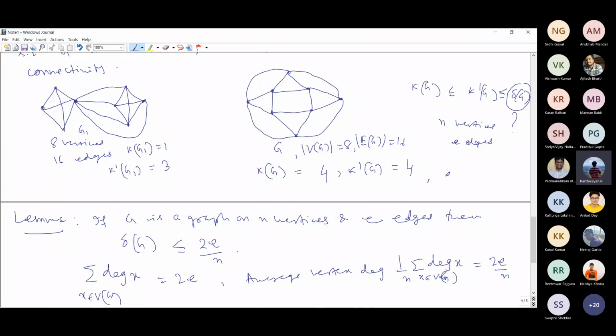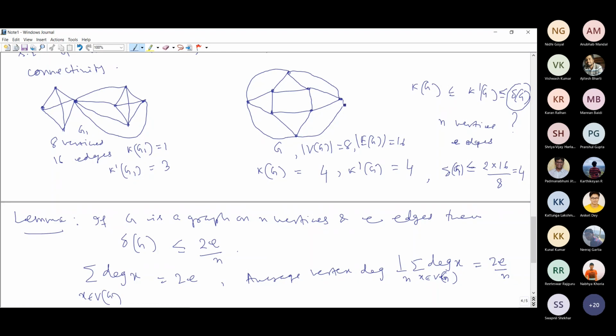So here delta G is less than or equal to twice the number of edges, which is 16, divided by the number of vertices, which is 8. So this is less than or equal to 4. So delta G is bounded by 4; at most 4 you can have.